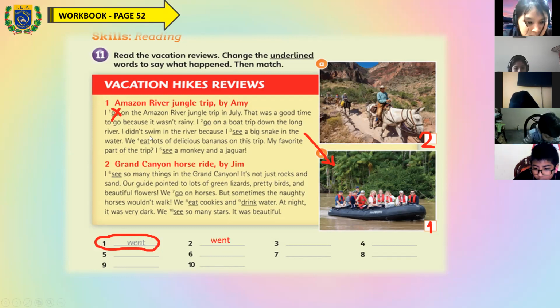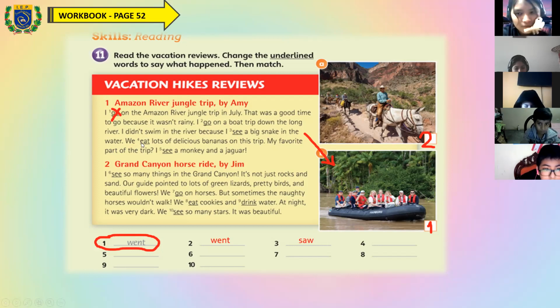Continue. I didn't swim in the river because I see a big snake. Is that correct? I see a big snake? No. Herrera, what is the correct word? Teacher, in the number 3, the correct word is I saw. I saw, very good, because the story is in the past. The correct word is I saw. Very good, Herrera. I saw a big snake in the water.